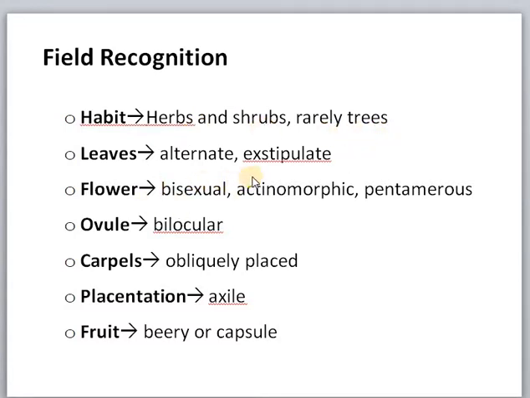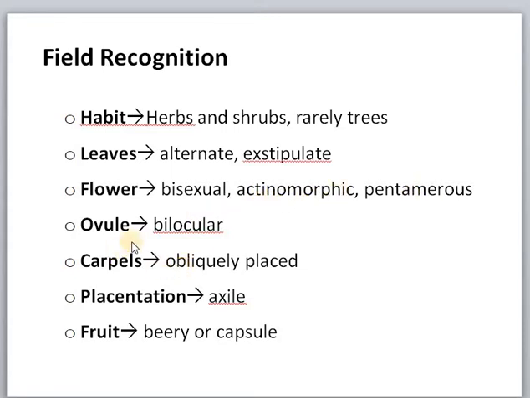Leaves are alternate and exstipulate. Flowers are bisexual, actinomorphic, having symmetry in all planes. Then they are pentamerous. But even though I am telling actinomorphic, its ovary is oblique in some plants.